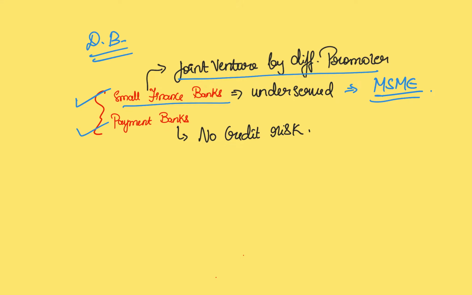Let's say a small non-banking financial corporation wants to join with another promoter group, a company that is famous for its gold mortgage and lending business. Such joint ventures are not allowed because it is against consumer or depositors' interest, according to